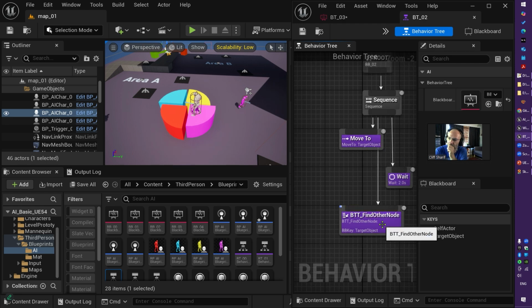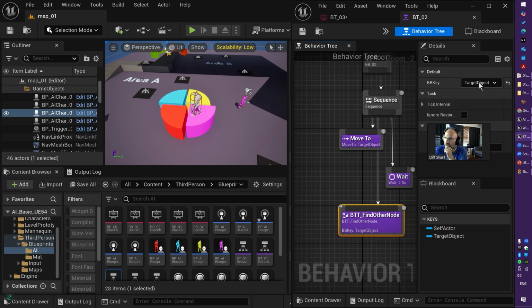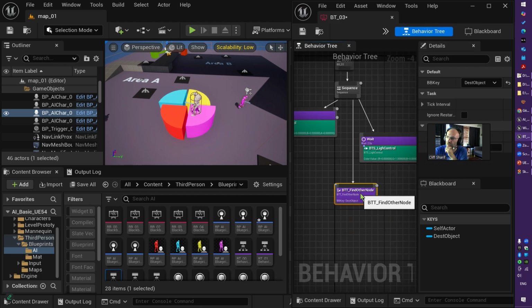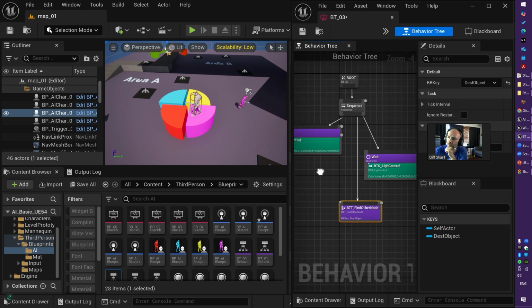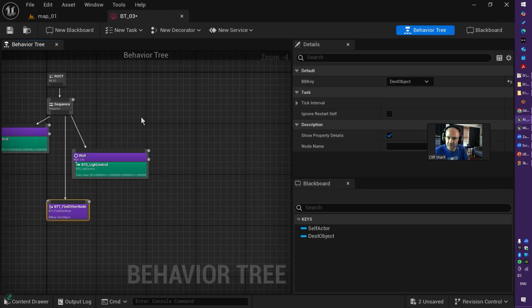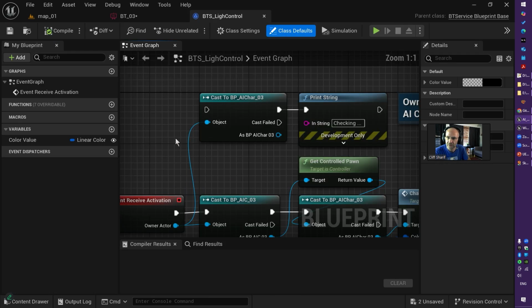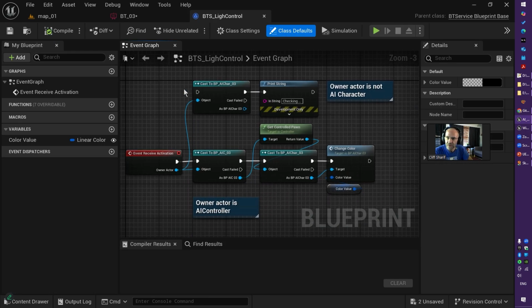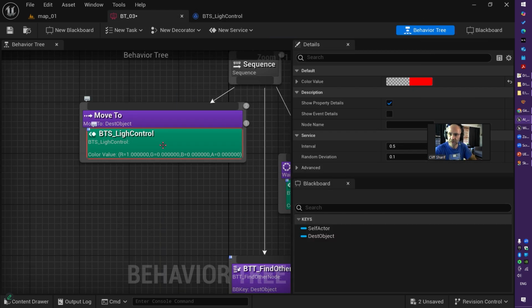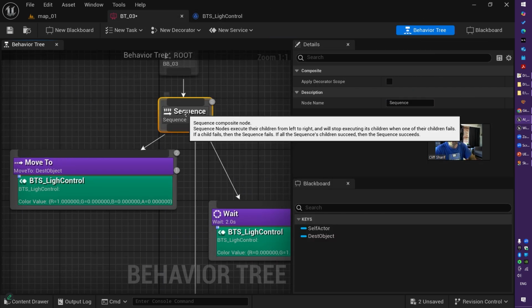Find other node. Grab an AI Blackboard key. In my example, it grabbed the Blackboard key of destination object. Do the same and all right. So what are services? If I double click on this service, services are separate processes, separate programs which get run, get executed when you reach a specific AI task or AI composite.